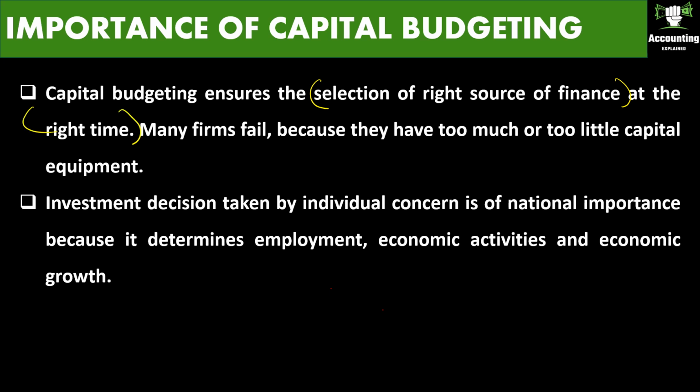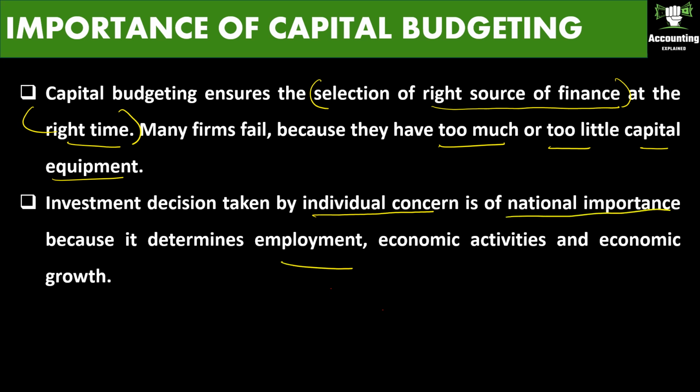If you want to go ahead with the project, you should get the right source of finance at the right time for the project to take off. Many firms fail because they have too much or too little capital equipment. Investment decisions taken by an individual concern are of national importance, like employment, economic activities, and economic growth.